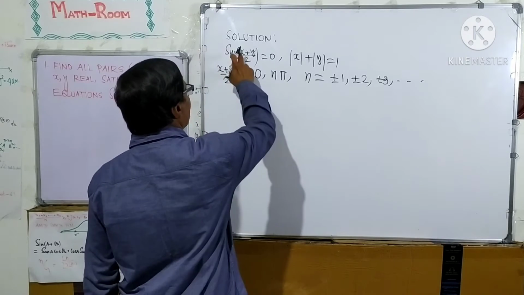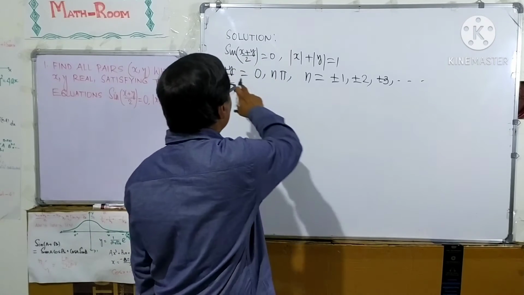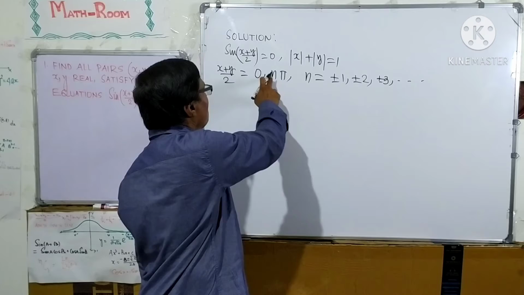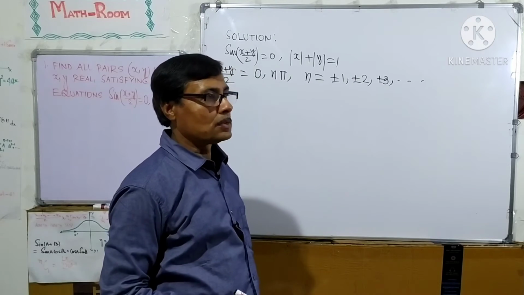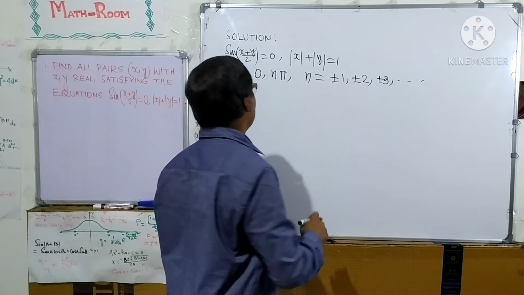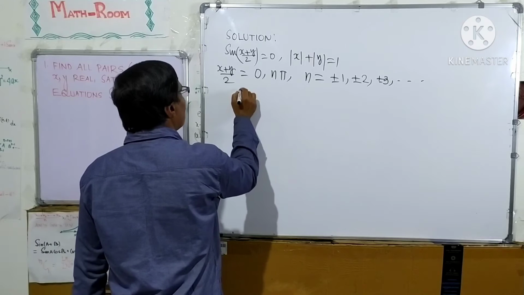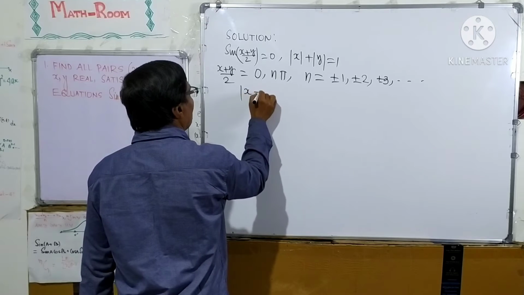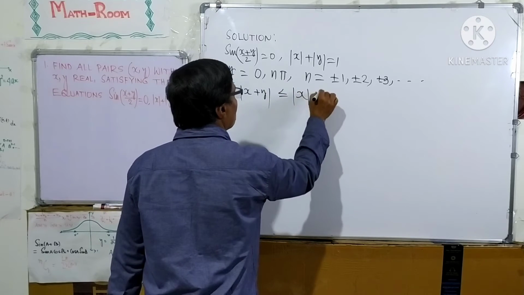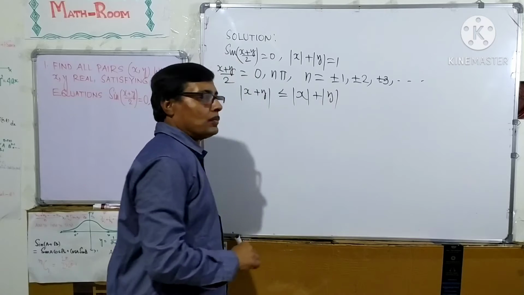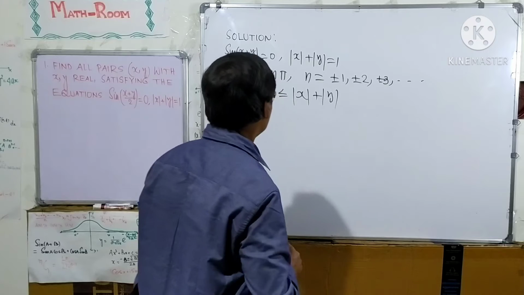Now, the solution for the equation sin((x plus y) over 2) equal to 0 is (x plus y) over 2 equal to 0 or n pi, where n equal to plus minus 1, plus minus 2, plus minus 3 and so on. Now, we also know this inequality: mod of x plus y is always less than or equal to mod x plus mod y.